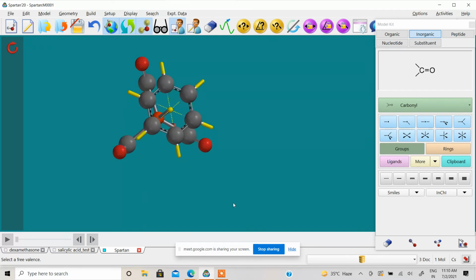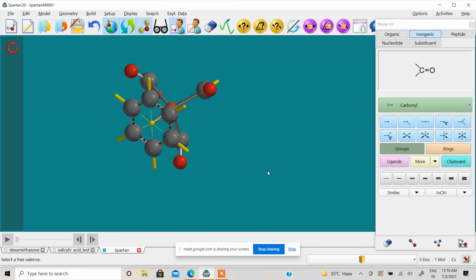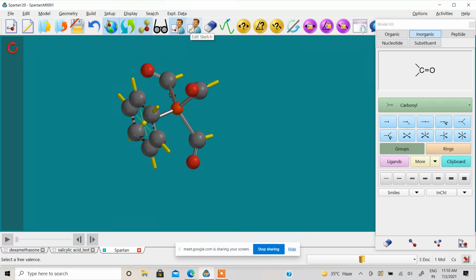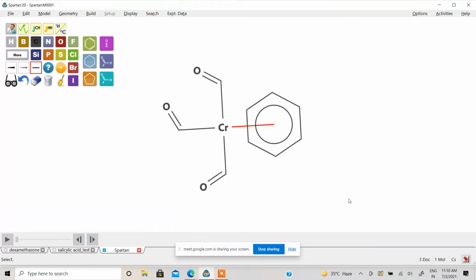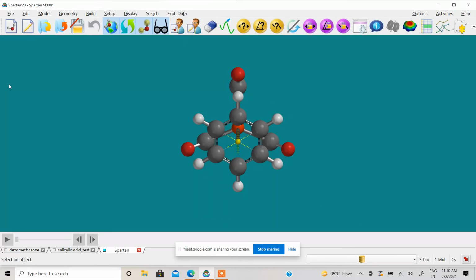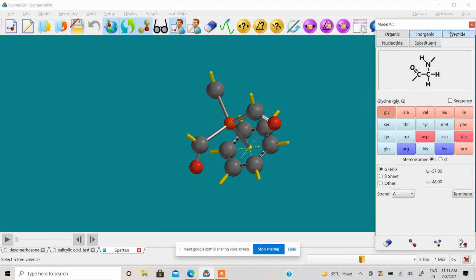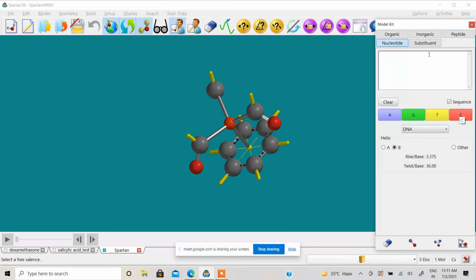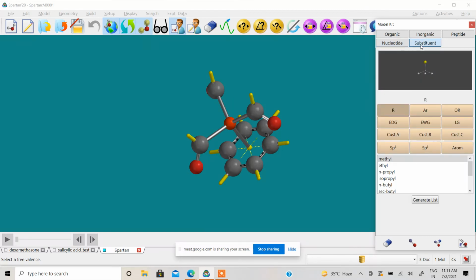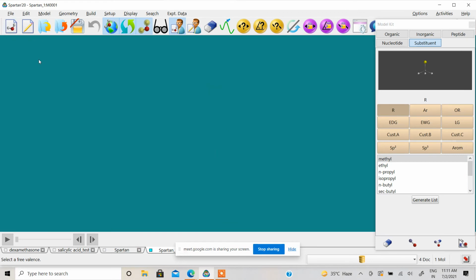If I ask you to draw this same structure in any other software, it will take lots of time. And you can see its 2D interface also. See, when you click on the Harry Potter glasses, it will take you back to the same interface. Then again, you can draw peptides. If you want to draw DNA or RNA, you can draw that. Then what is this? I will show you once again. Sorry. Control Z.